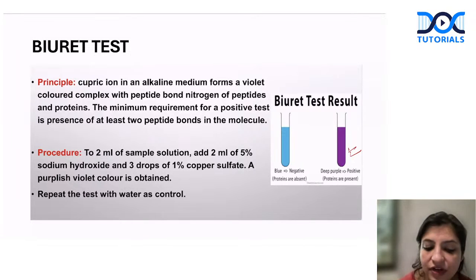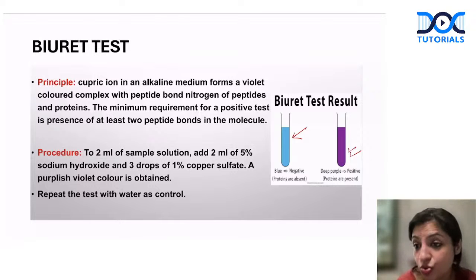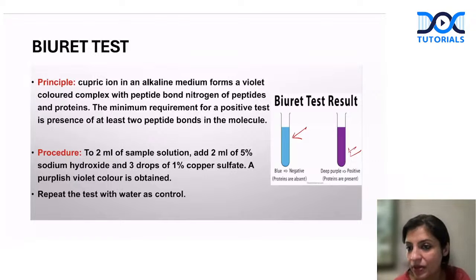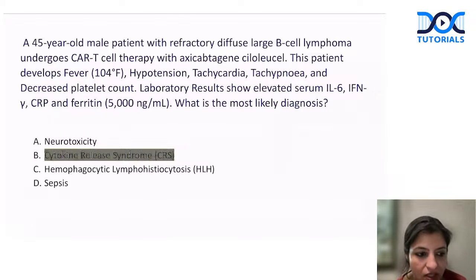So copper sulfate normally is a blue color dye or substance, whatever you say. So normally you've seen copper sulfate used for doing the sugar test. Yes. So this is usually a blue color dye. When it changes into purple, that means the proteins are present in the blood. So that is how to do it. So to identify proteins in the blood, we do this biuret test. Okay, right. Okay, perfect, guys. So that is about this.